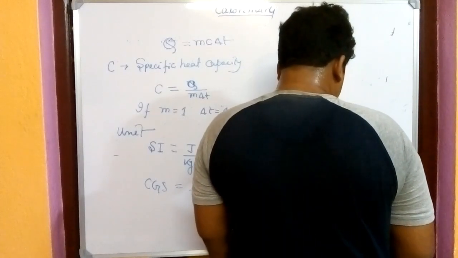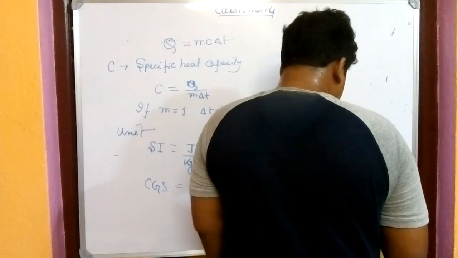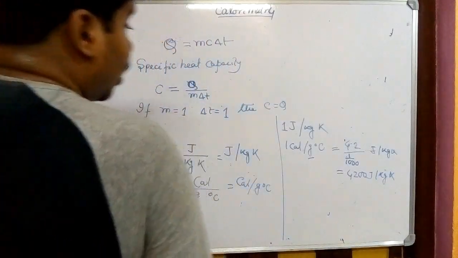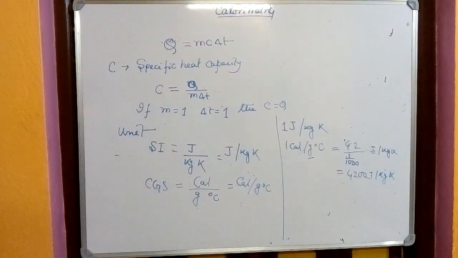So we can say 1 calorie per gram degree centigrade equals 4200 joule per kg Kelvin.